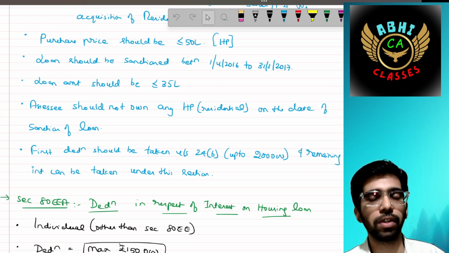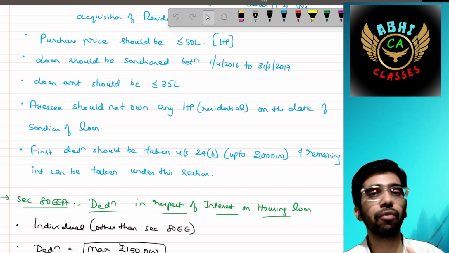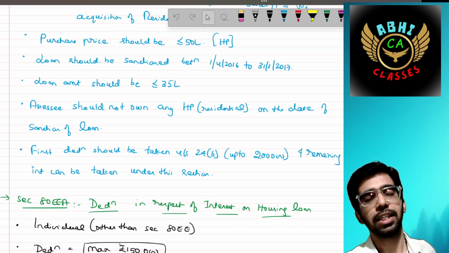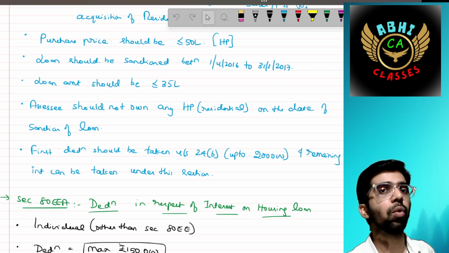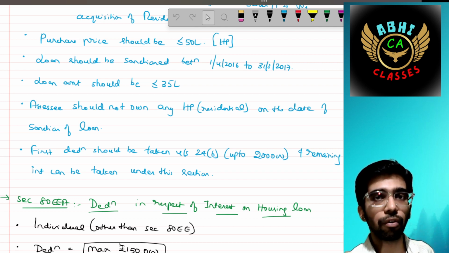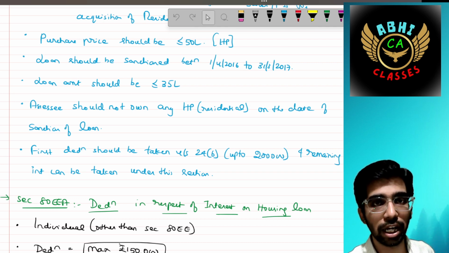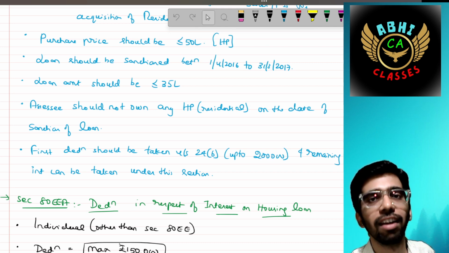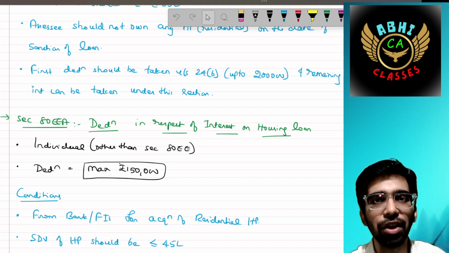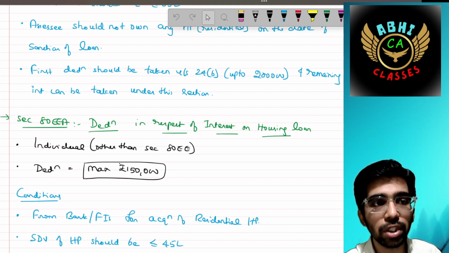Over and above that, deductions can be claimed here up to 50,000. Let's say, for example, his interest portion is 3 lakh. Up to 2 lakh he can claim under section 24(b). The balance 50,000 can be claimed under section 80EE. The remaining 50,000 is gone.